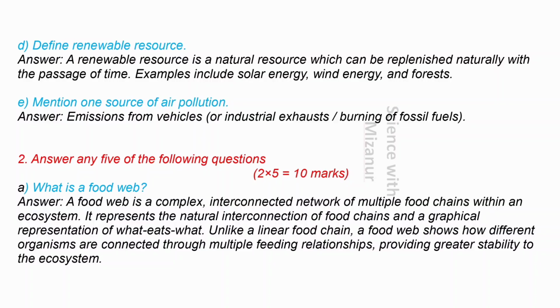A. What is a food web? Answer, a food web is a complex interconnected network of multiple food chains within an ecosystem. It represents the natural interconnection of food chains and a graphical representation of what eats what. Unlike a linear food chain, a food web shows how different organisms are connected through multiple feeding relationships, providing greater stability to the ecosystem.